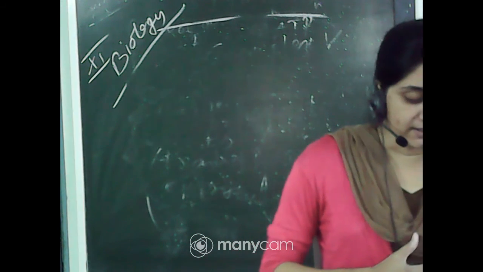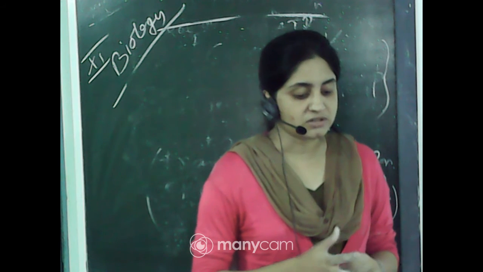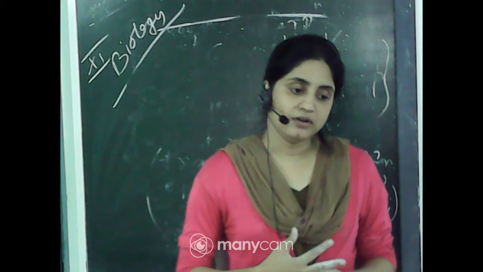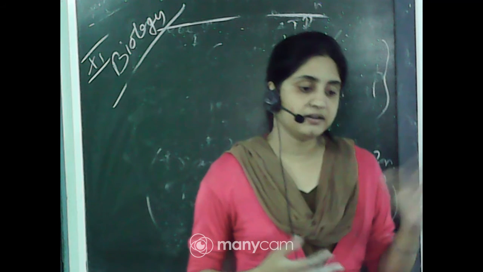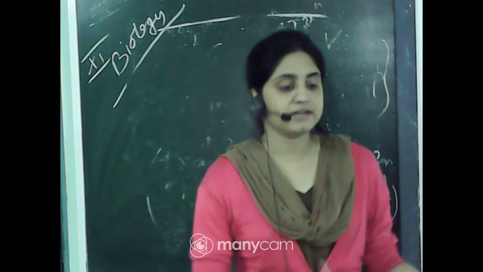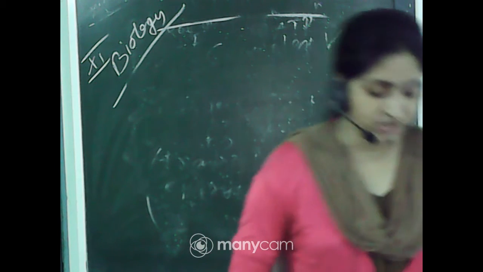The NADH synthesized in glycolysis is transferred into the mitochondria and undergoes oxidative phosphorylation. NADH is first produced in glycolysis, then it enters the TCA cycle in the matrix of the mitochondria, then the inner membrane of the mitochondria through the electron transport chain.